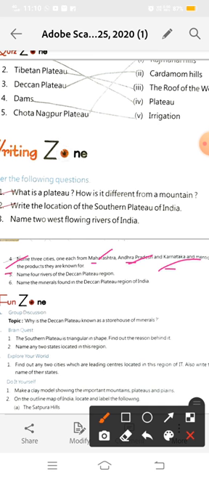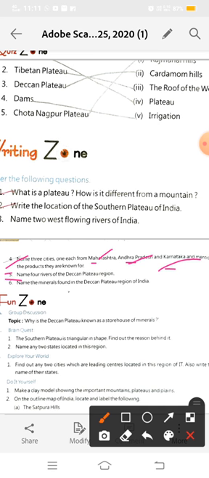Now the fifth question is: name four rivers of the Deccan Plateau. Here it is not mentioned whether west flowing or east flowing. So we can write any four rivers, like Narmada, Tapti, Godavari, Mahanadi, or Krishna. The Krishna river makes the southernmost delta in India.